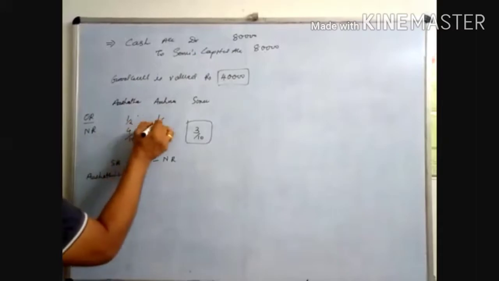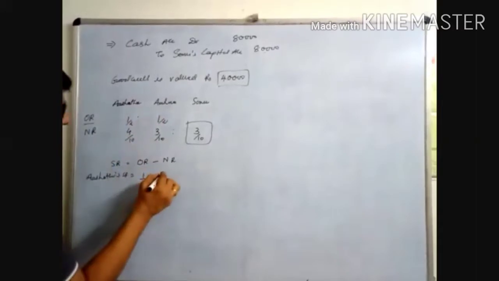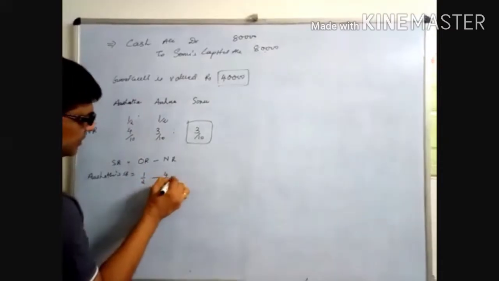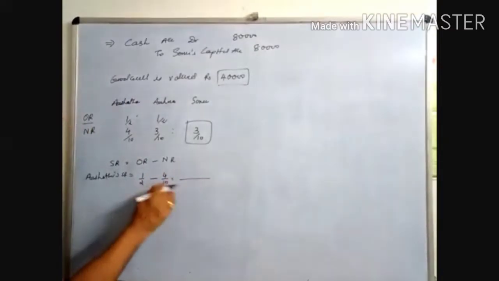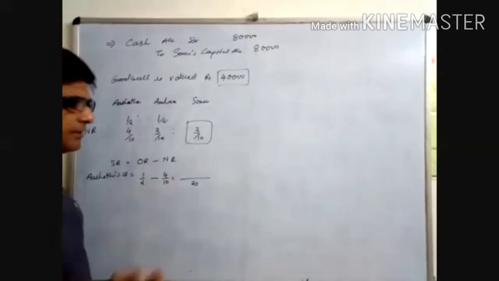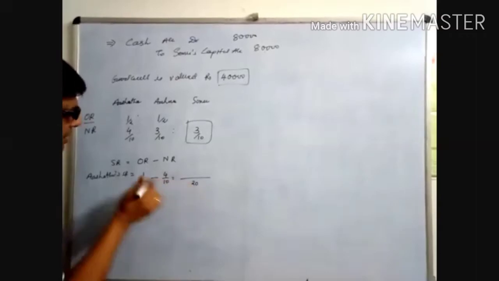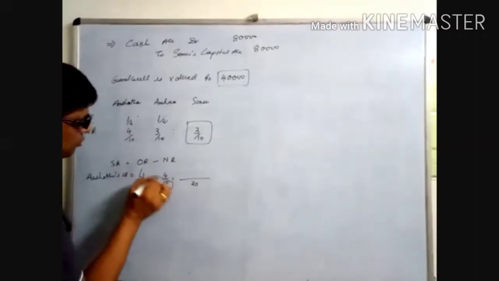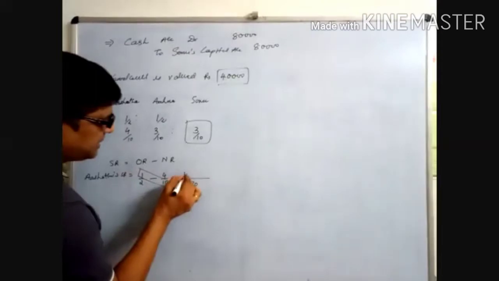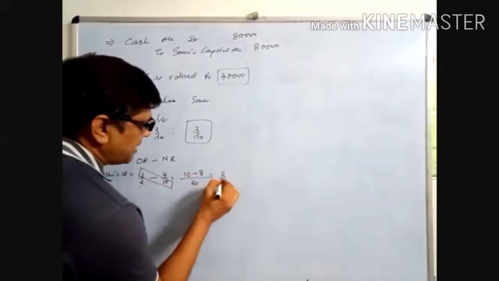That is 1/2, 1/2. So 1/2 minus 4/10. Look here, 10 to 20. If you understand LCM, then take the LCM, that is better. But if you have confusion, then do the multiplication method. 10 to 20. Now cross multiplication: 1 into 10 is 10. Now 2 fours are 8. It is 2/20.